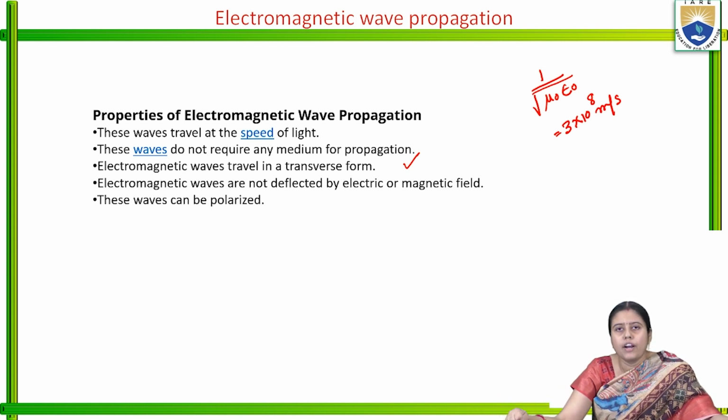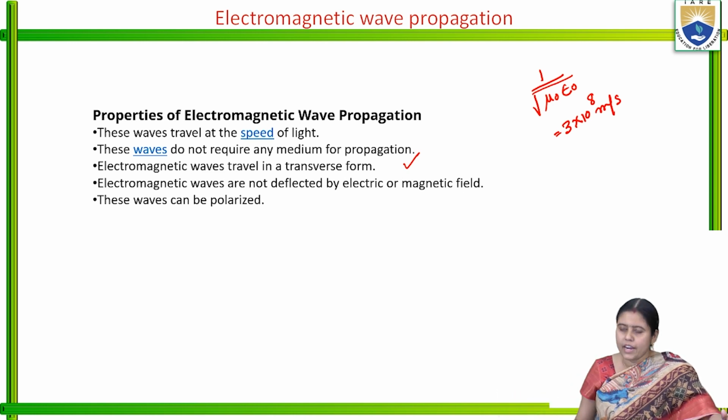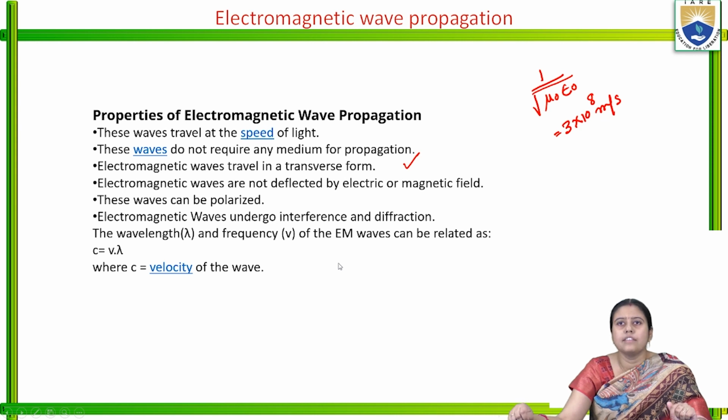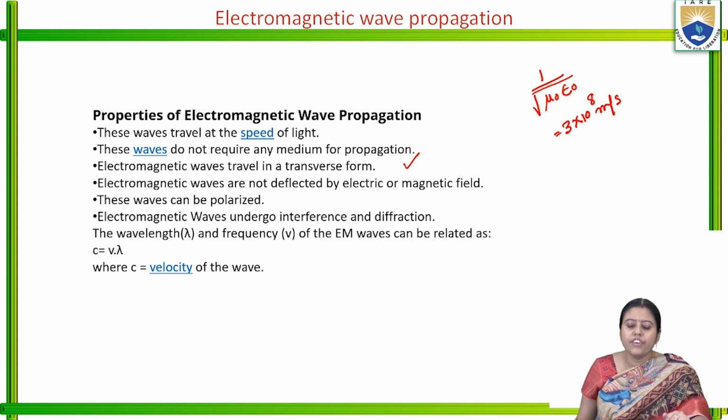These waves can be polarized. We can polarize them if we send the waves in a potential field. And if the wavelength is lambda and the frequency is nu, then the EM waves can be related with c is equal to lambda nu, where c is the velocity of the wave, which is equal to the speed of light, and nu is the frequency and lambda is the wavelength.